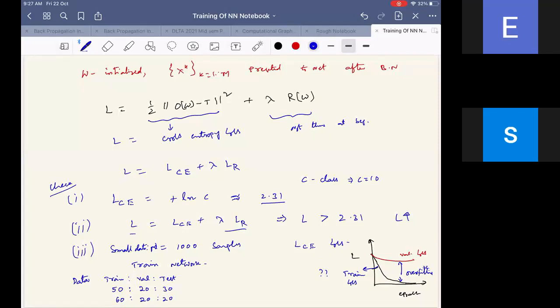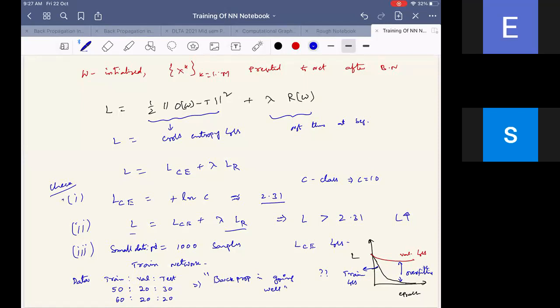No. But still, this indicates that the network back propagation is happening very well, and hence you are able to decrease the loss. So this tests the back propagation. This infers to us that back propagation is happening well.